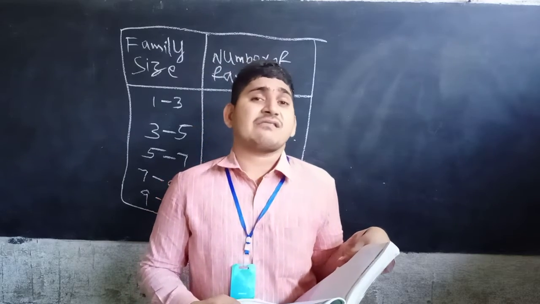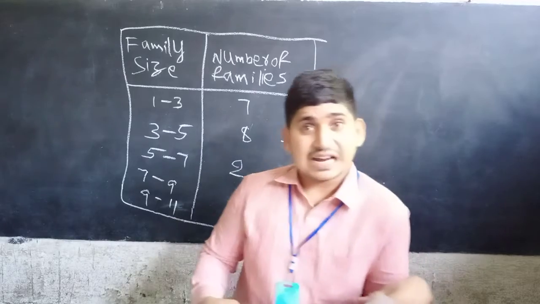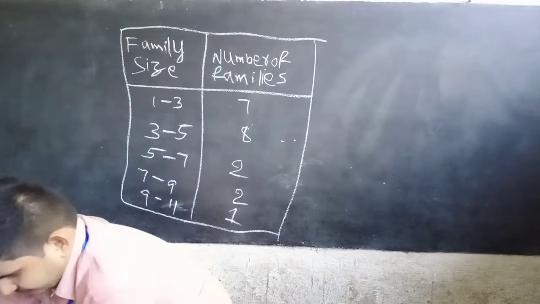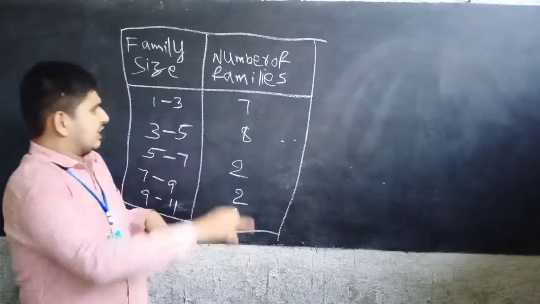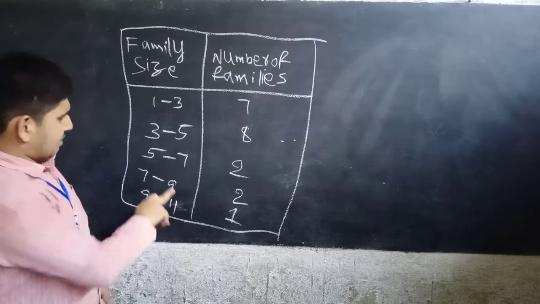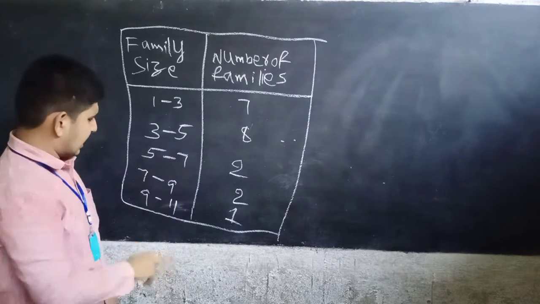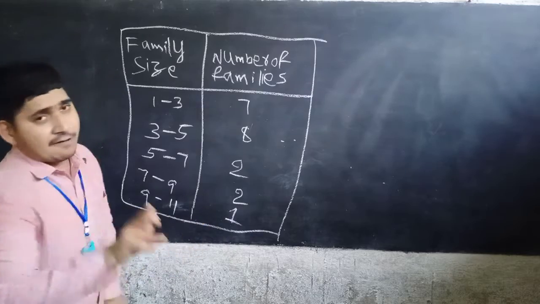For this, we have to find the mode of the data. The data given is as follows: 1 to 3, 7 families; 3 to 5, 8 families; 5 to 7, 2 families; 7 to 9, 2 families; 9 to 11, 1 family.